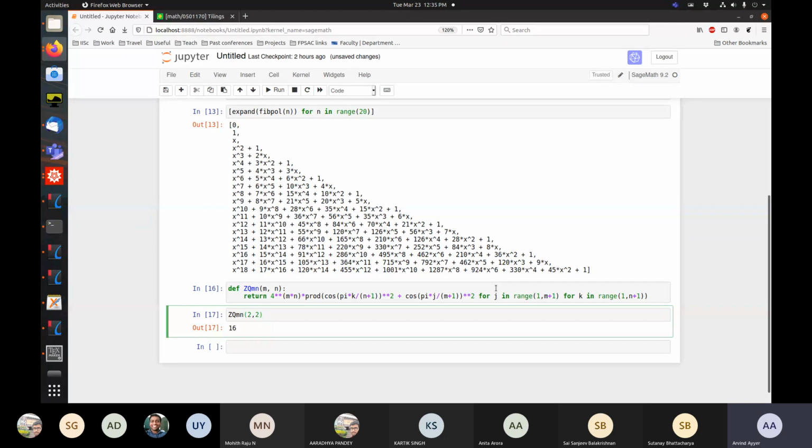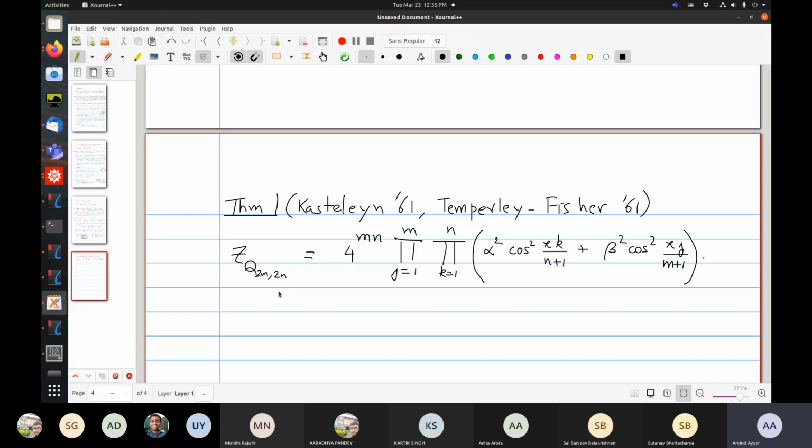So I can enter m and n as arbitrary integers, and I'll get the number of matchings of the 2m by 2n grid. So let's say 3. Okay, something went wrong. Yes, I'm getting a 0.